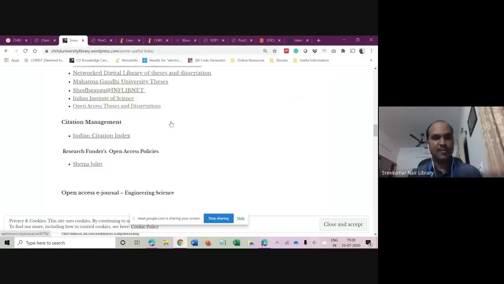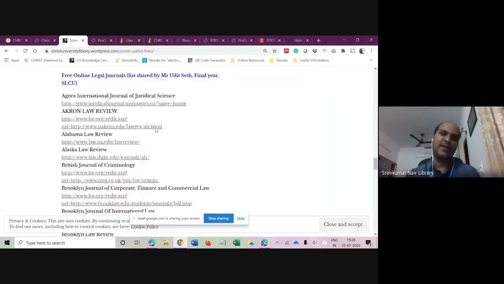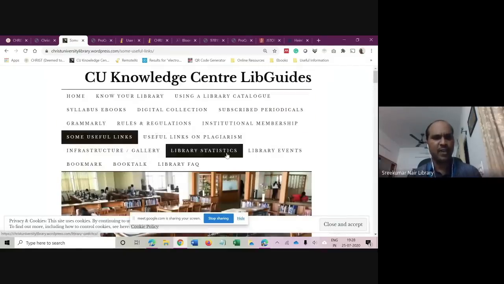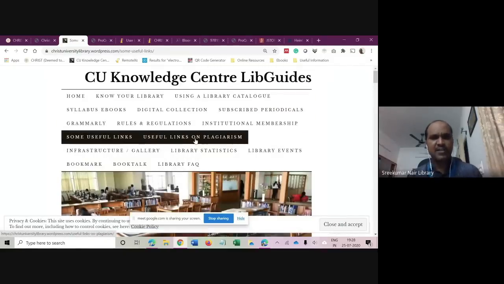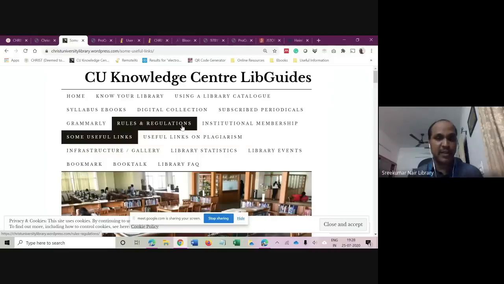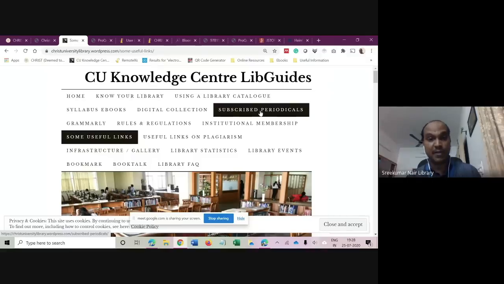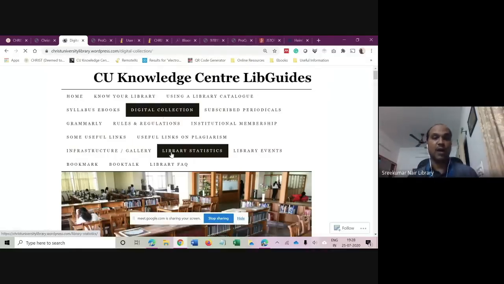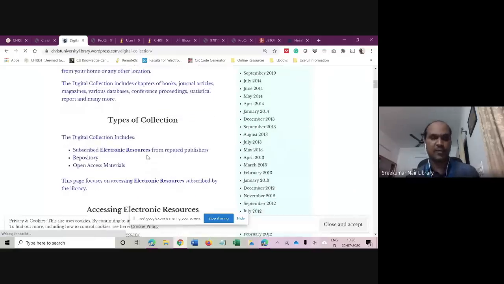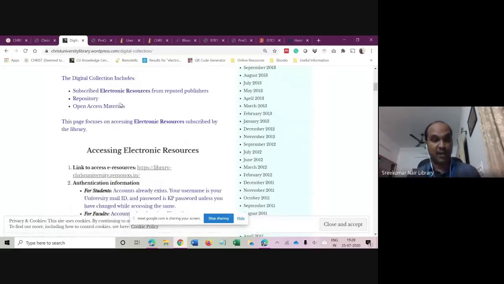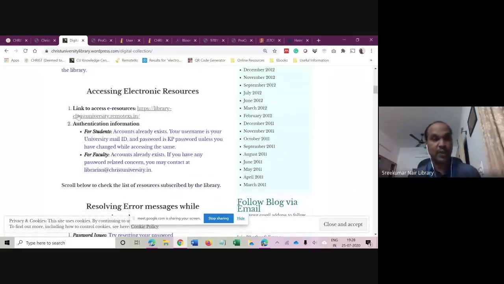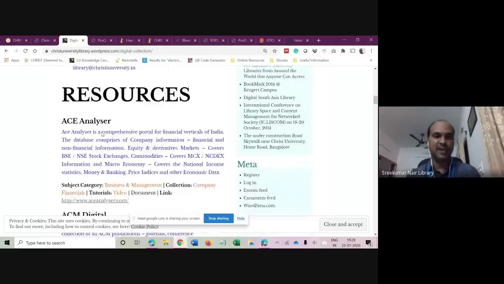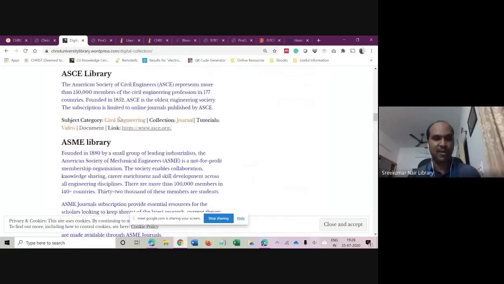Similarly, digital libraries, theses and essays. There are plenty of resources available here, all for you. Then we have other links, like on plagiarism and on library rules and regulations. We have the periodicals we subscribe to. We have something called the digital collection, which is what I was explaining to you a few minutes ago. What are the types of collections we have? Electronic resources. This is what I told you about, the authentication details and how to resolve the error messages.